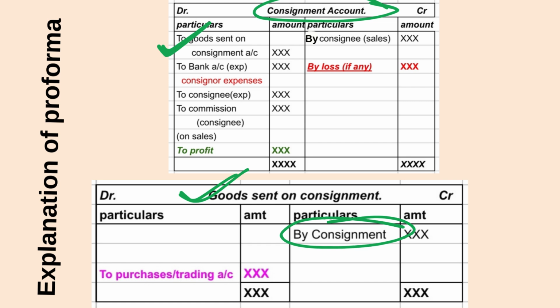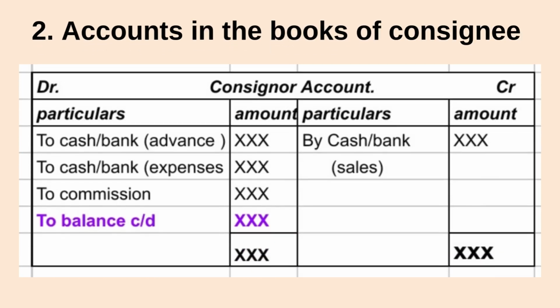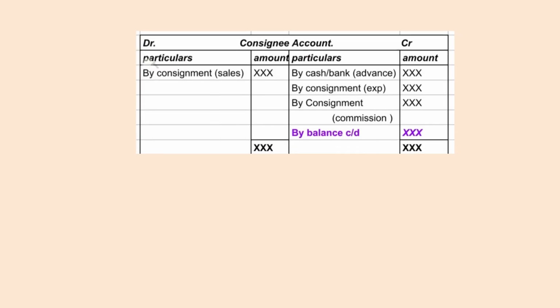Next, with goods sent on consignment, we have finished preparation of accounts in the books of the consignor. Now we are going to start accounts in the books of the consignee. We will start with the consignor's account. Only one account we are going to prepare. See on the screen, particulars, amount, debit side, credit side. On the debit side, we are going to write to cash or bank advance, to cash or bank expenses, to commission, and on the credit side by cash or bank sales. We'll find out the higher amount, write it on both sides, and find out the balance. How to write all these things we'll learn now.